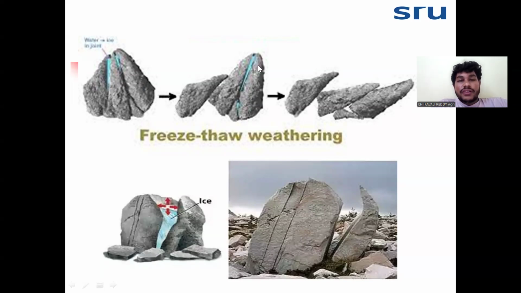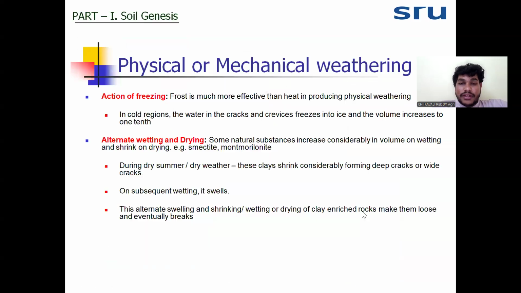When it freezes, the volume of this water, ice, will increase by 1/9. When it increases the volume, it will exert pressure on the wall of the rock, on both sides. When the pressure increases, rocks will get disintegrated. This is the process of disintegration of rocks because of the freezing process in the cold region.